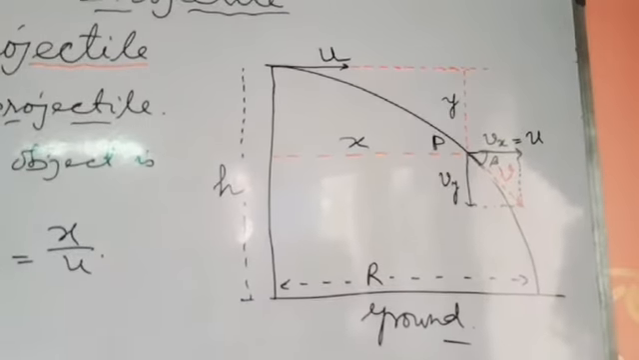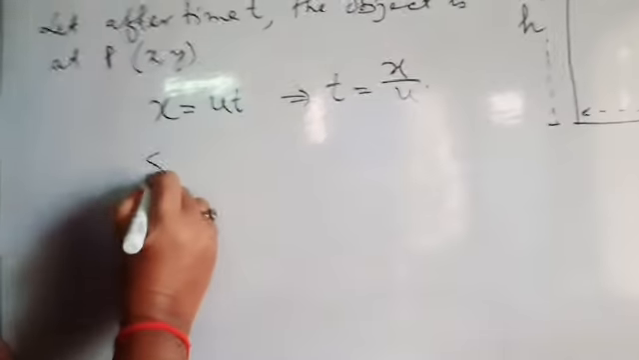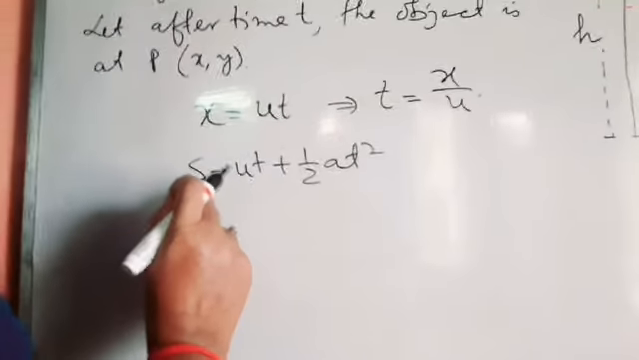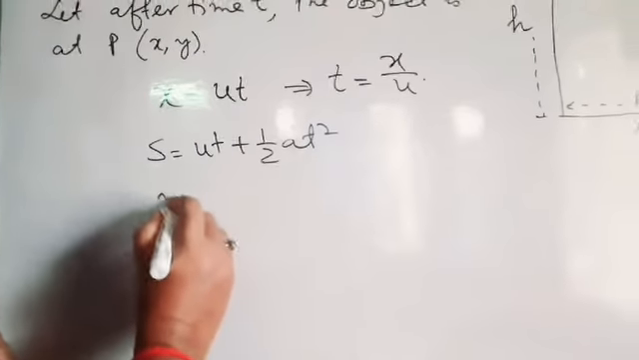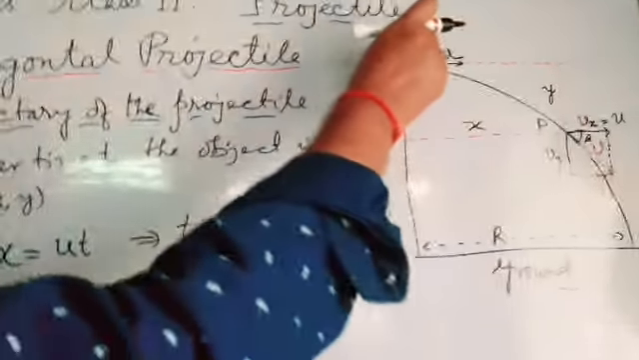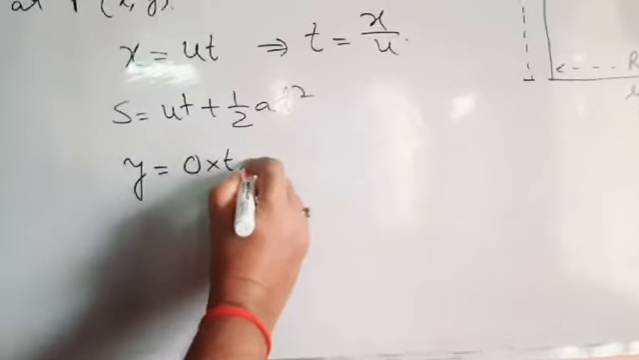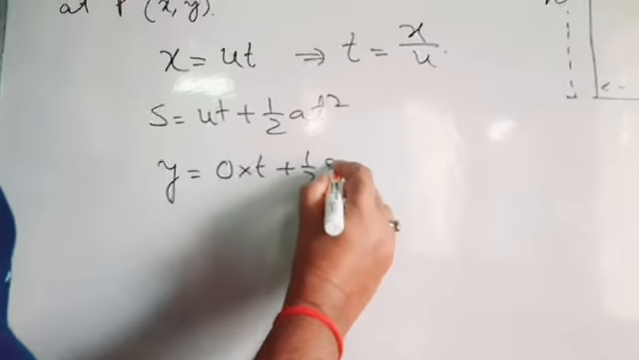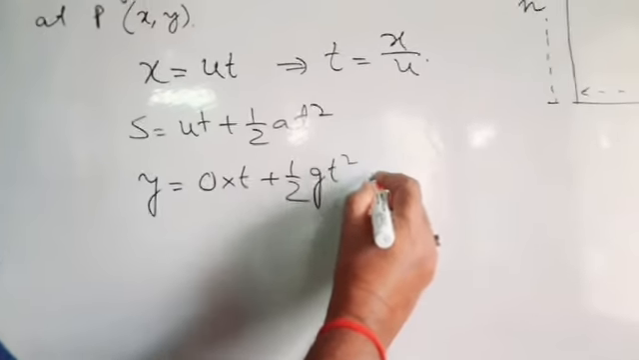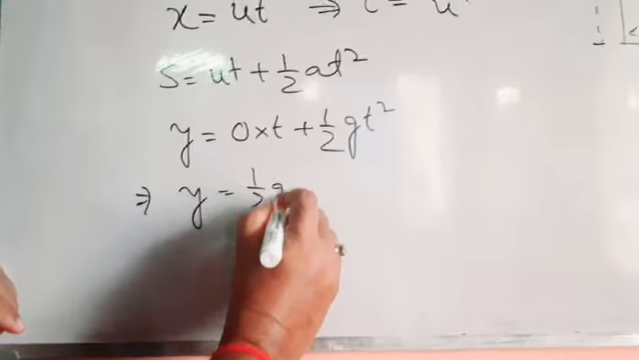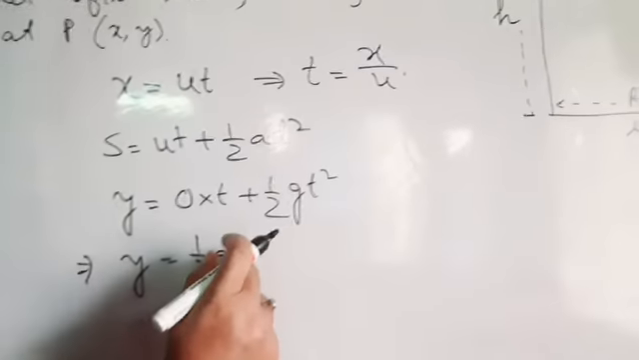Now we have to calculate the vertical distance y as it is under gravity. So here we have to apply this formula, s is equal to ut plus half a t square. Here in place of s you have to put y equal to 0 into t. Here u means vertically downwards initial velocity, so that is 0, plus half into a. In place of a you have to write g into t square, or y equal to half g t square.